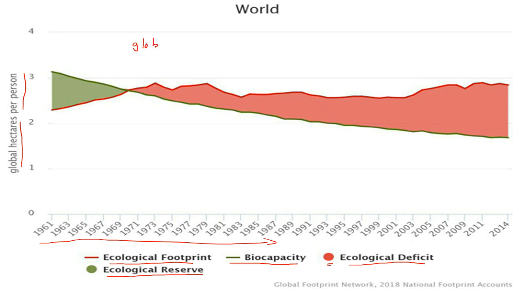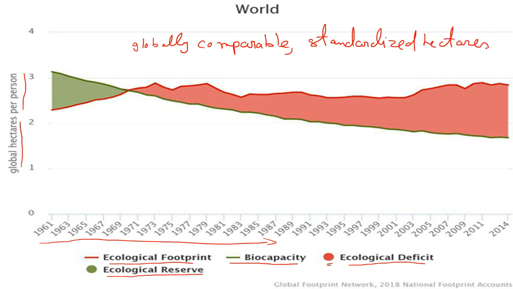That is, globally comparable, standardized hectares with world average productivity.